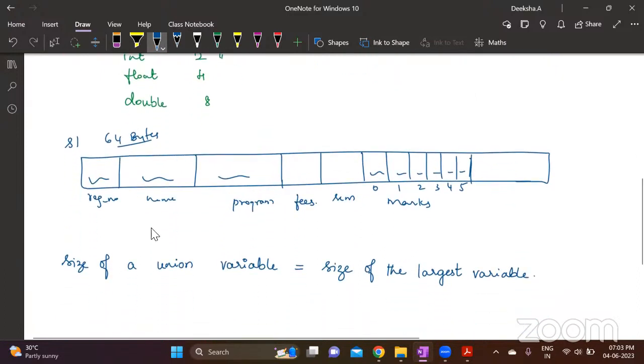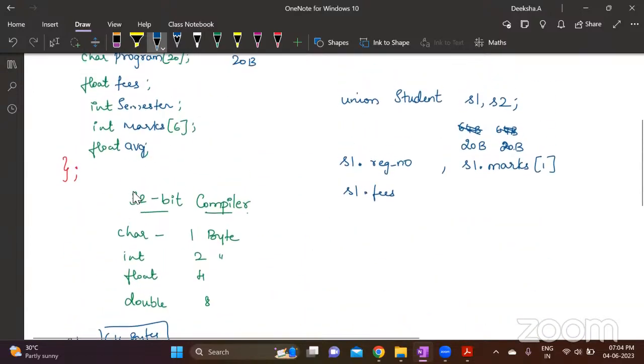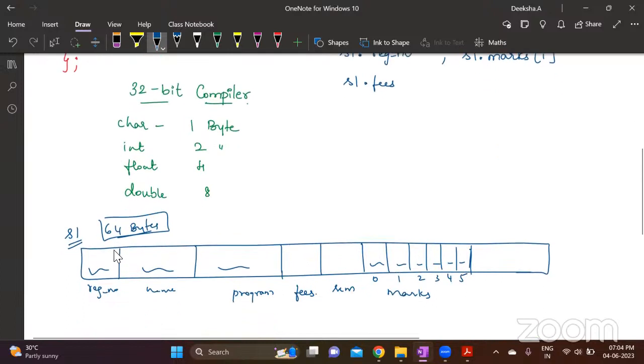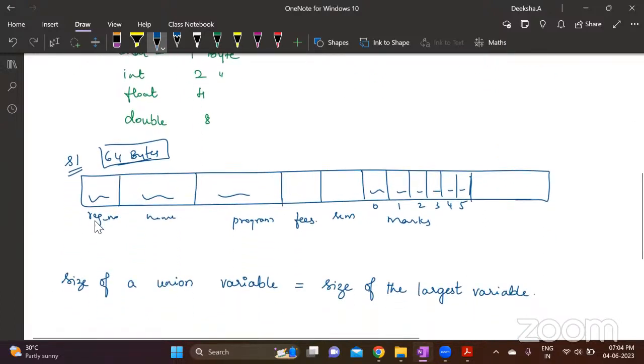The second difference is, when I declare a structure variable, 64 bytes is allotted. In this 64 bytes, memory is specially allocated for each and every variable in the same order as in the definition. The first 2 bytes are for registration number, the next 20 bytes for name.